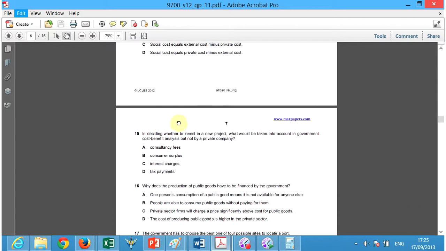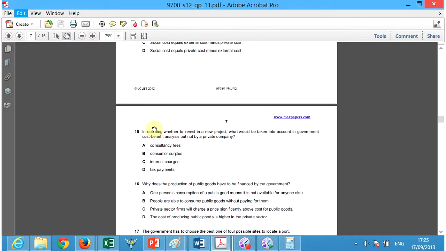Number 15. In deciding whether to invest in a new project, what would be taken into account in government cost-benefit analysis, but not by a private company? Well, the government is concerned about the well-being of society, while the private company is only interested in, you guessed it, profit. Okay, so which one of these would the private company care least about and the government would care most about? Consultancy fees, yes, fees the private company and the government